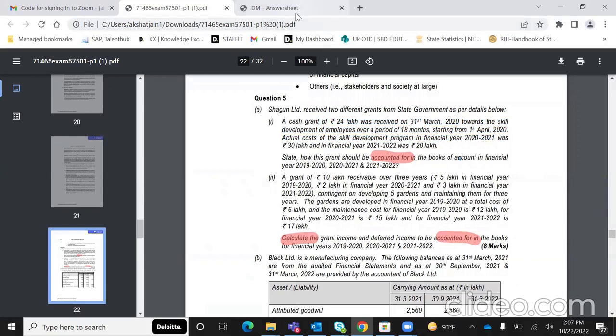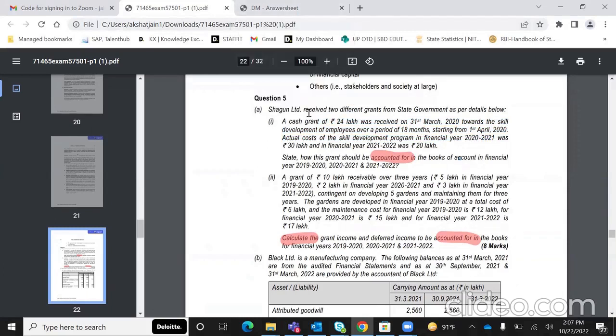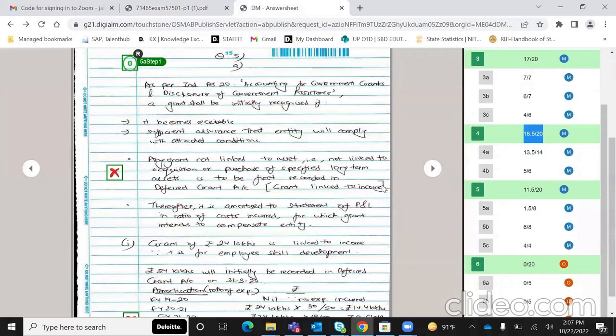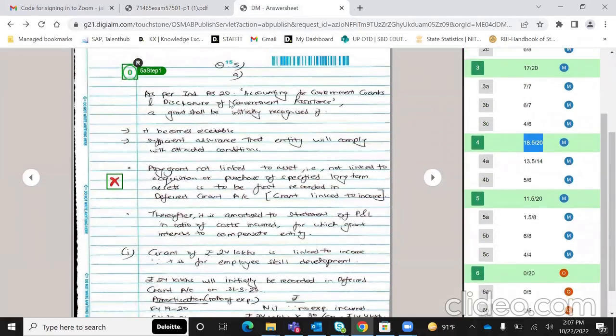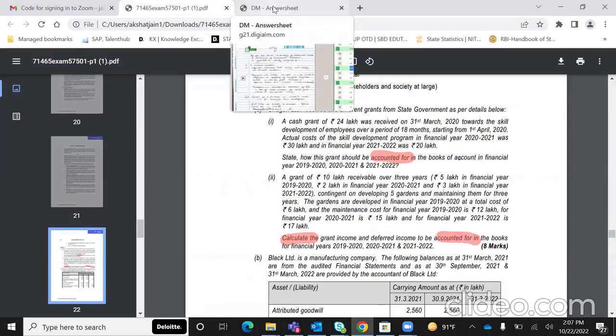So number one, whenever ICAI says accounted for, right, you all should always assume कि इंडेक्स 20 के क्वेश्चन में उन्हें एक तो ट्रीटमेंट चाहिए, फिर उन्हें प्रेजेंटेशन भी चाहिए. तो देखो मैंने बहुत इसमें लॉजिकली समझाया कि Ind AS 20 में basically they wanted how it should be accounted for, and it's an income linked grant.